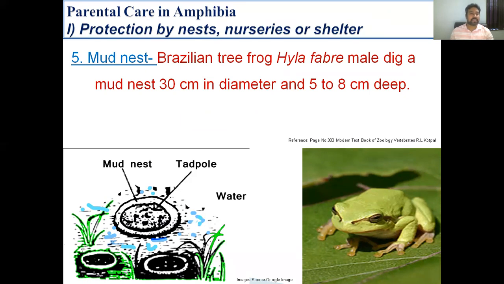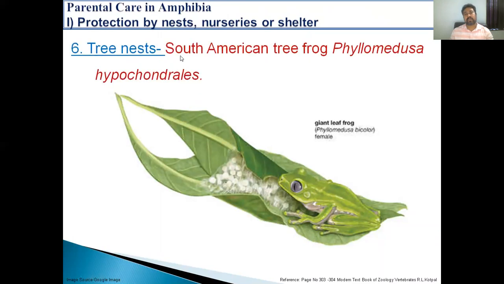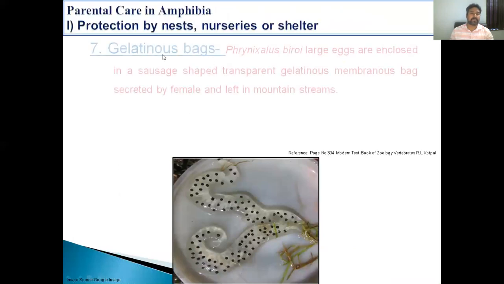The next type of nest is the tree nest. In this case, the example is the South American tree frog, Phyllomedusa hypochondrialis. The female lays eggs on the leaves of the trees and glues the margins of the leaves to protect the eggs.